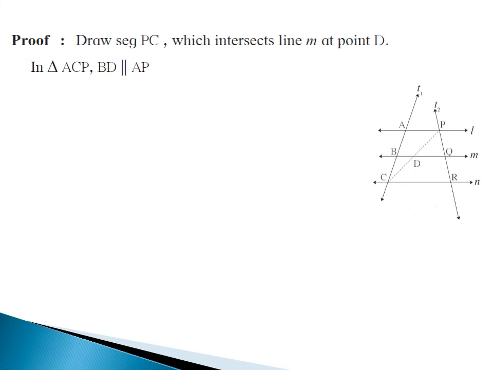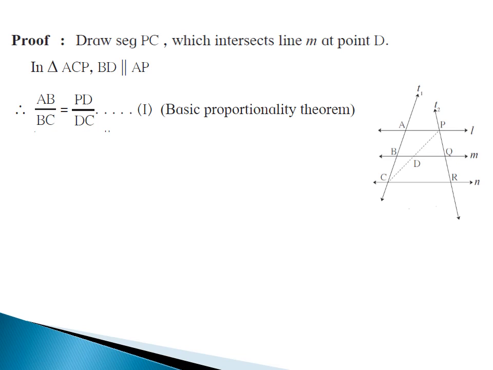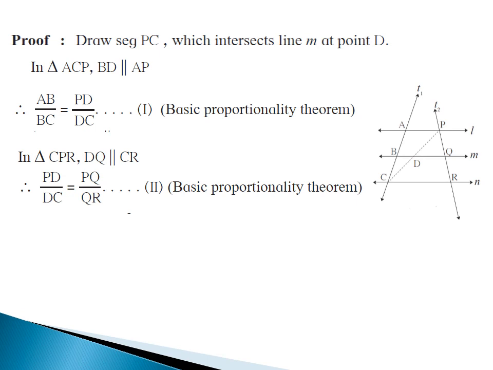In triangle ACP, BD parallel AP. Therefore, AB upon BC is equals to PD upon DC. This is statement number 1 by basic proportionality theorem. In triangle CPR, DQ parallel CR. Therefore, PD upon DC is equals to PQ upon QR. This is statement number 2 by basic proportionality theorem.